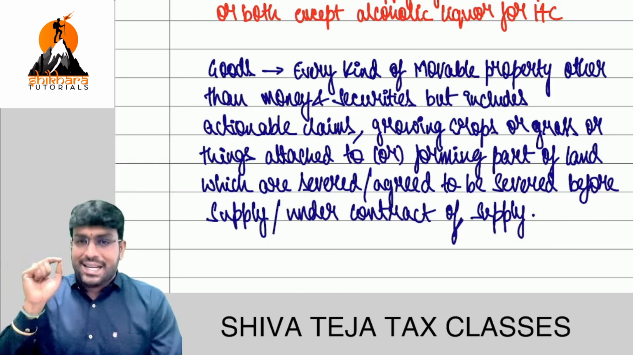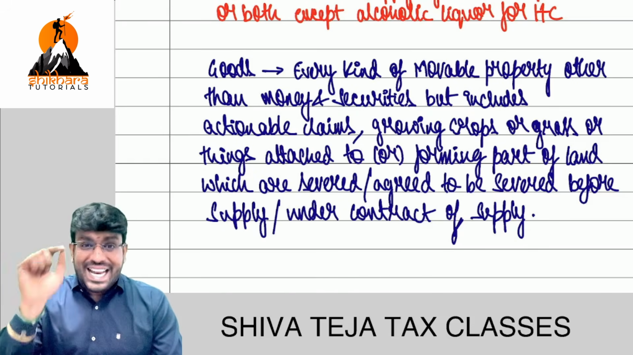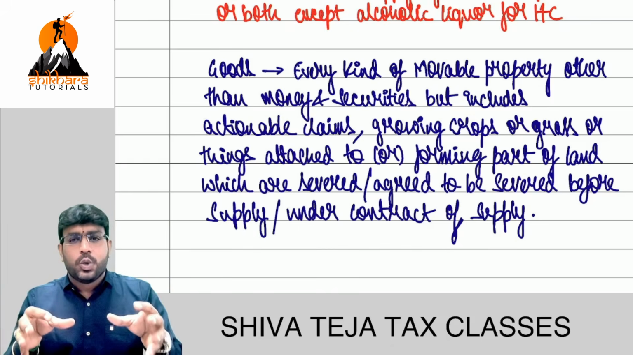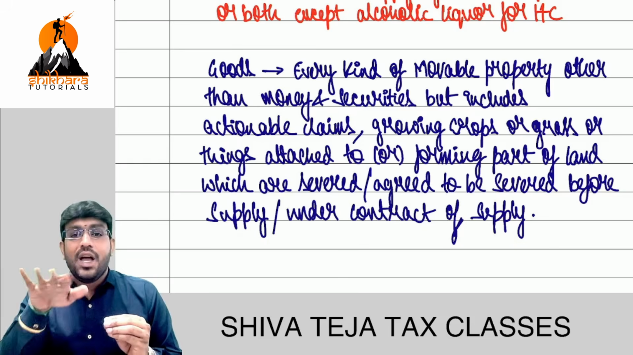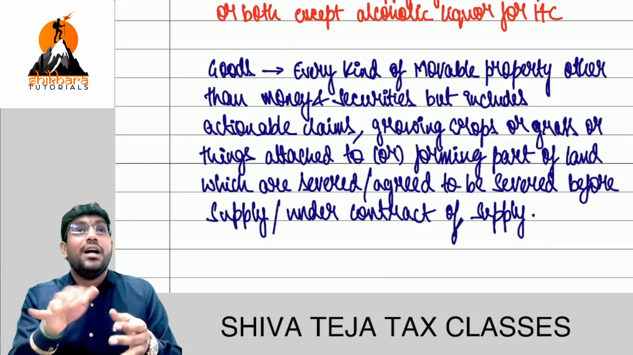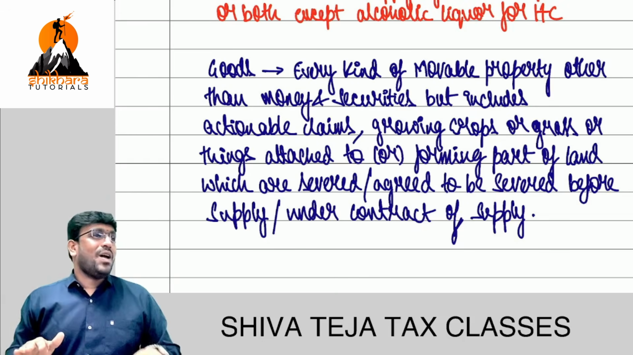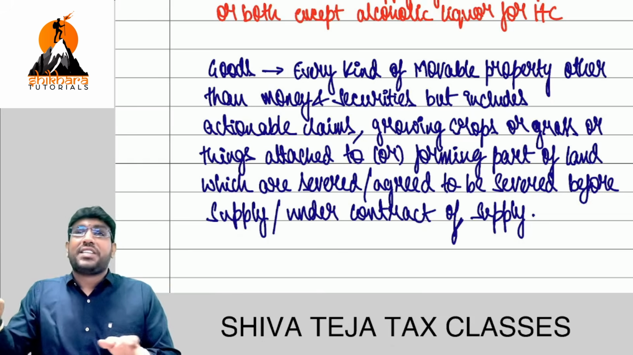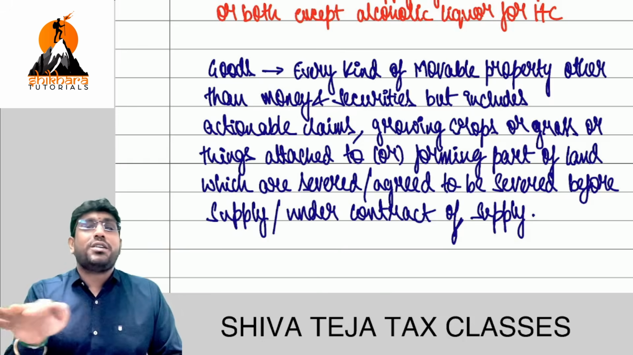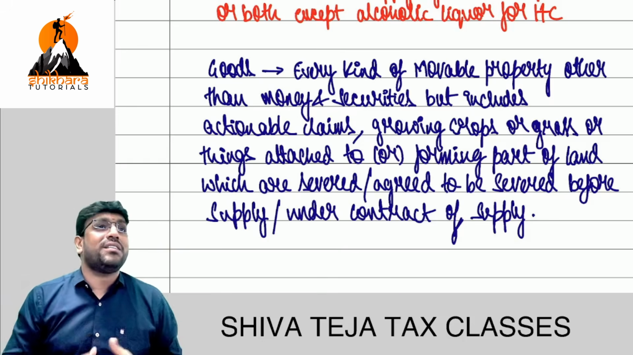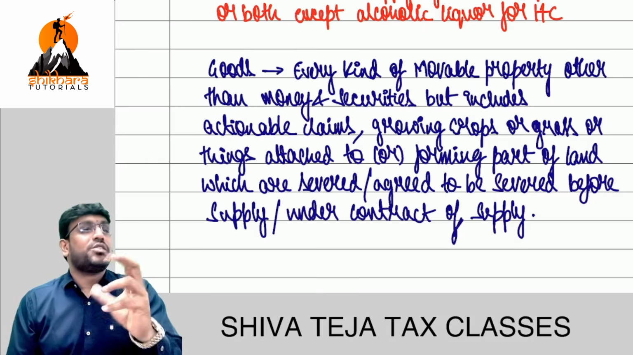Every kind of movable property other than money and securities, but includes actionable claims. Next line, fully we'll read: growing crops or grass, or things attached to or forming part of the land, which are severed, severed means cut, or agreed to be severed, agreed to be cut, before supply or under contract of supply. Simple line, sir. There is one land. On the land, there are trees. I'm cutting the trees and selling them to you. Once I cut the trees, they become goods. If I don't cut the trees and sell the land, it becomes immovable property. Logic only. The moment I cut the trees, the trees will become goods.